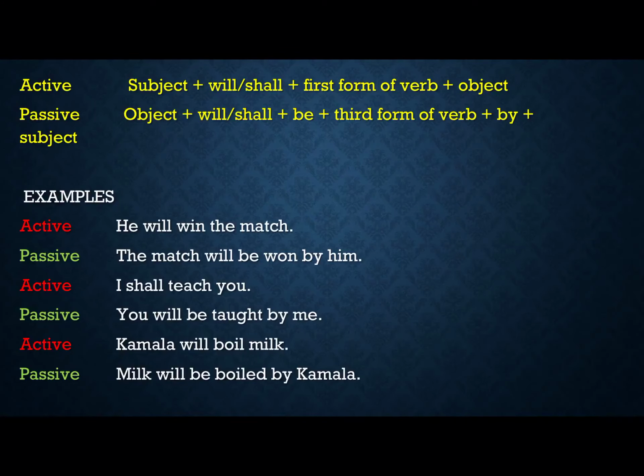When we are changing it into passive voice, it will be like this: subject plus will shall plus be plus third form of a verb plus by and then subject, that is object. As I have told you earlier also, that object in active voice becomes the subject and the subject of active voice becomes object in passive voice.